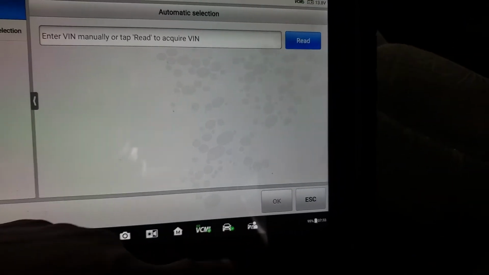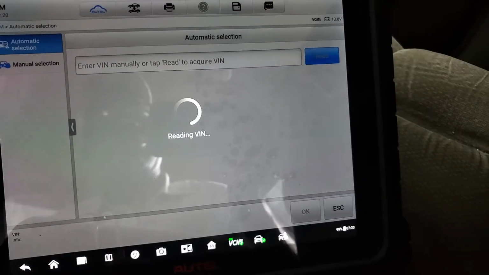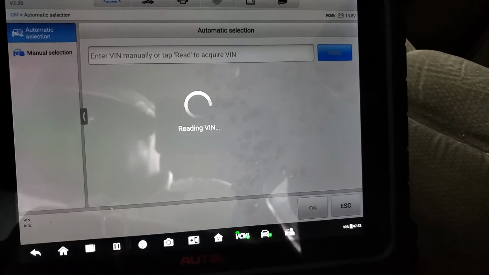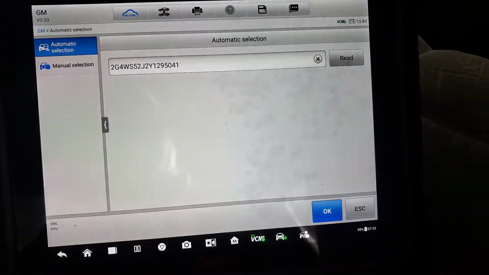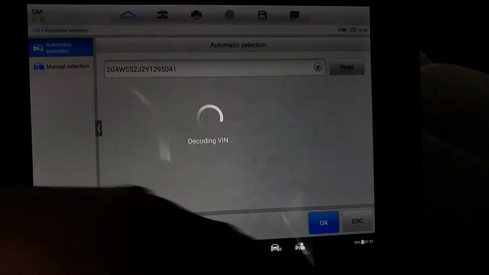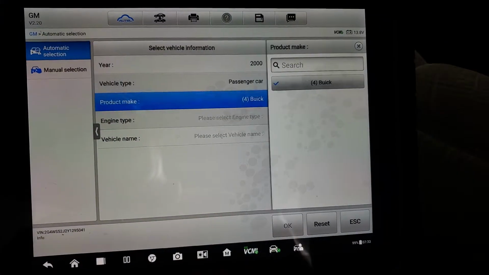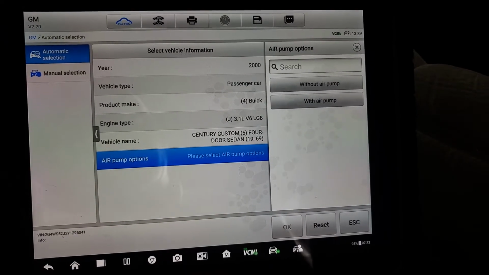You see here it's green. It says read the VIN number. I want to read the VIN number because I read it before, and that VIN number is a correct VIN number. I will say okay. It will give you that it's a passenger car, Buick Century Custom 4-door.